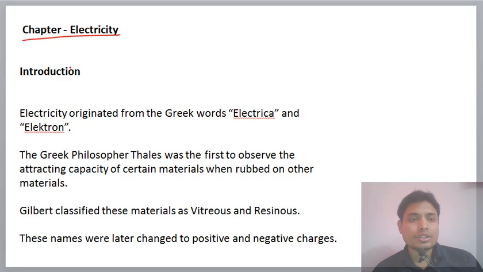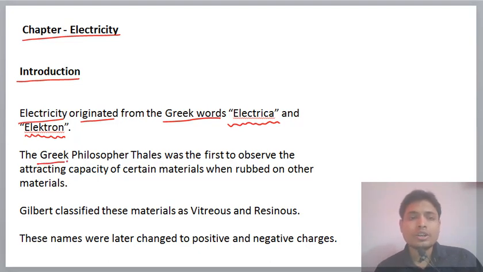Chapter name is electricity. First you know something about it. Electricity is a word which originated from the Greek words elektron and electrica. Okay, these are the Greek words, and from these words the name electricity is taken.